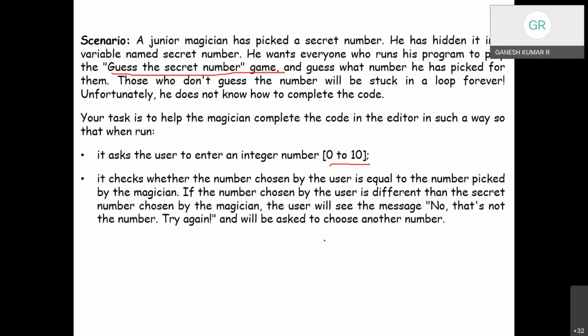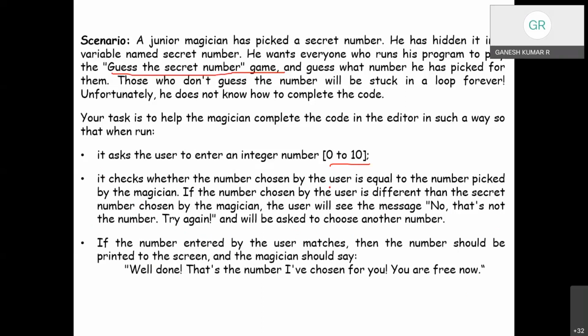So he has already decided a number, and he asks the person to choose a number. As long as it is different, he has to repeat the process. If it matches, then he will be appreciated. Otherwise, he'll be asked to choose again. So now how can we help him? We have to write a Python code snippet to perform this action.